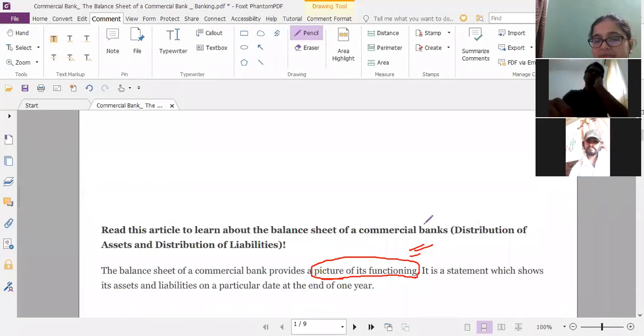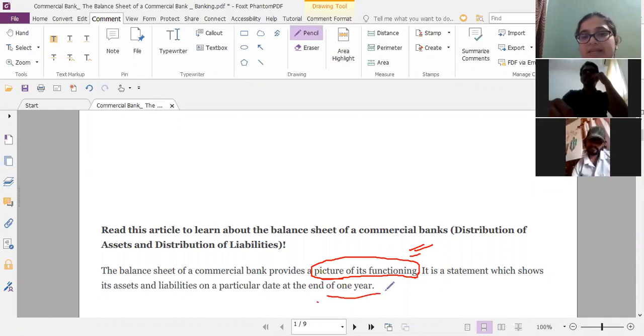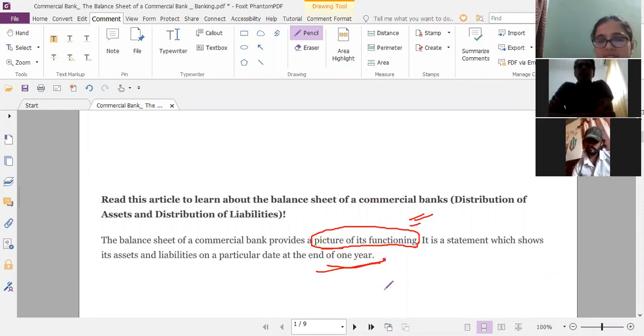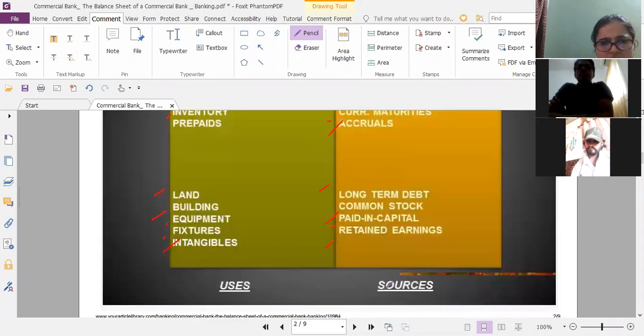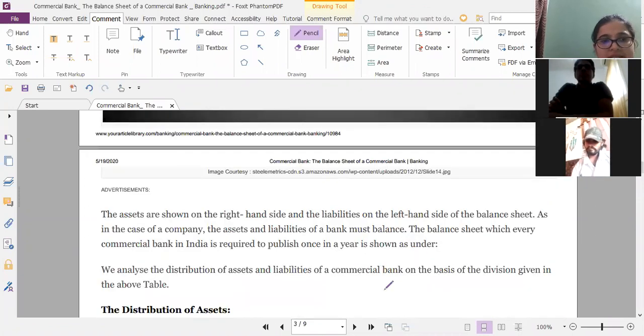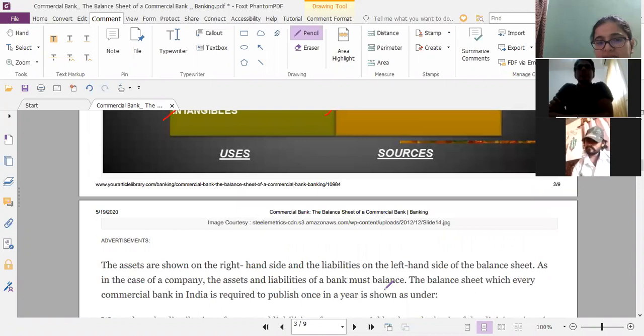So it's a statement which shows its assets and liabilities on a particular date at the end of one year. So it is always calculated at the end of one year, right? They do it once yearly. Then the assets are shown on the right hand side. This you must remember, assets on the right hand side and the liabilities on the left hand side of a